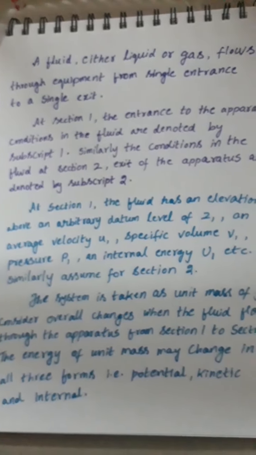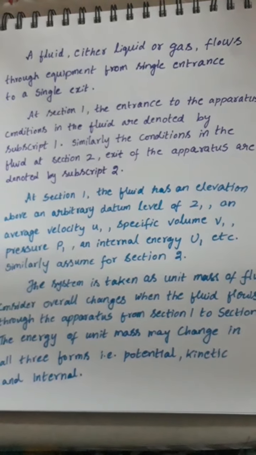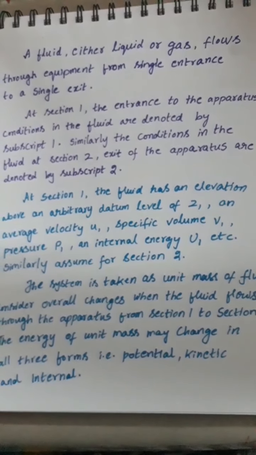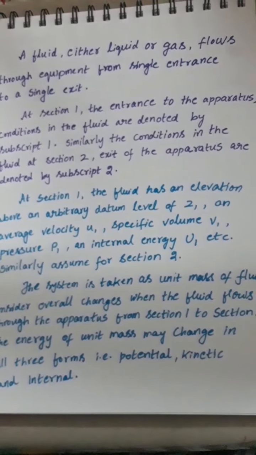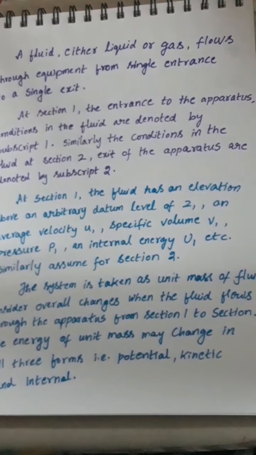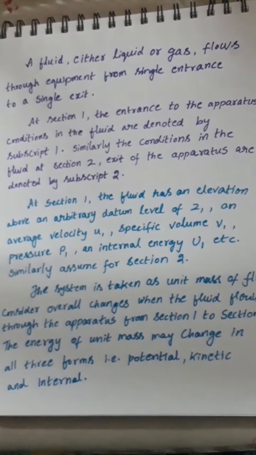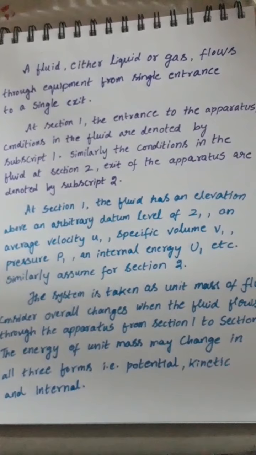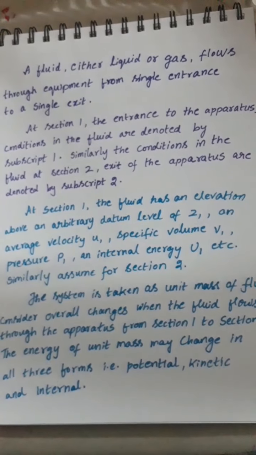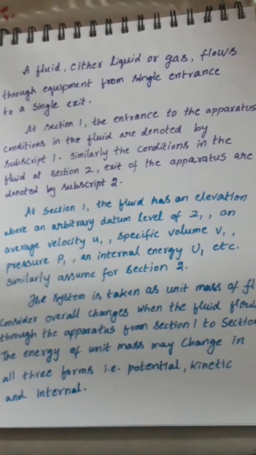At section 1, the entrance to the apparatus, the conditions are denoted by subscript 1. Similarly, the conditions of the fluid at section 2, the exit of the apparatus, are denoted by subscript 2. At section 1, the fluid has an elevation Z1 above an arbitrary datum level. Here we have average velocity u1, specific volume V1, pressure P1 and internal energy U1.